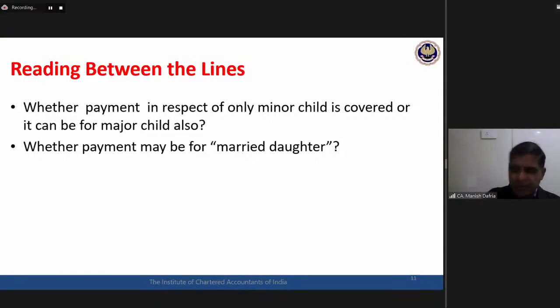Life insurance premium, PPF, ULIP. Only minor child or major child also. And then whether payment may be made for a married daughter. I'll be waiting for your answers.